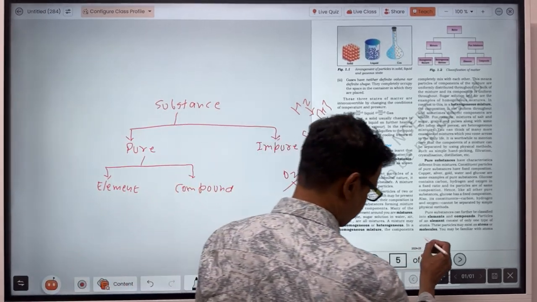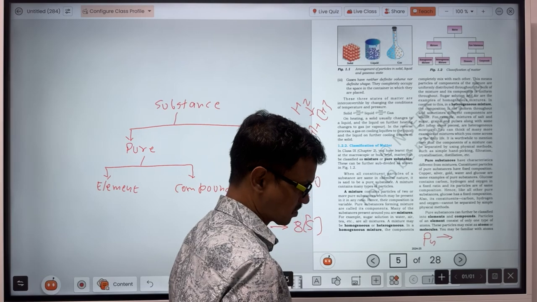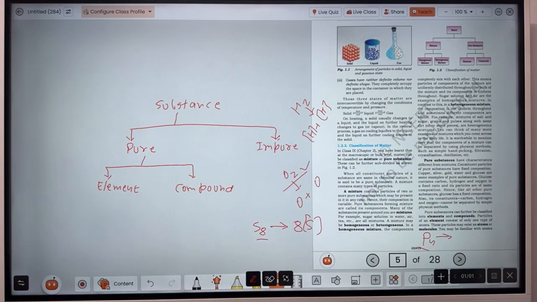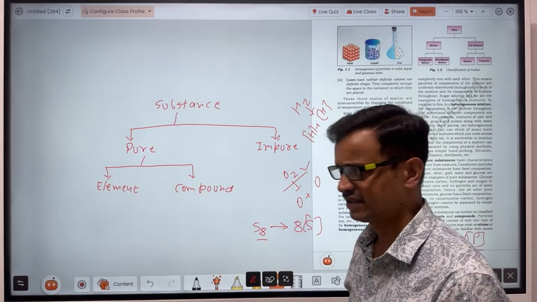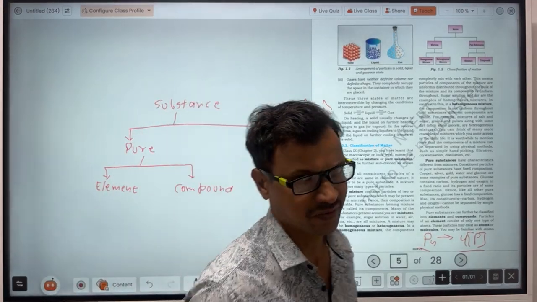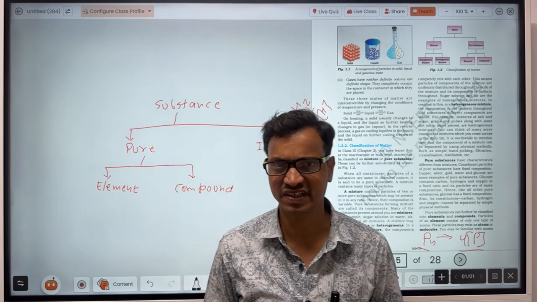Same in the case of phosphorus. When you divide the phosphorus molecule, you get 4 atoms of phosphorus, so phosphorus is an element. And compound: a compound is made up of two different elements.